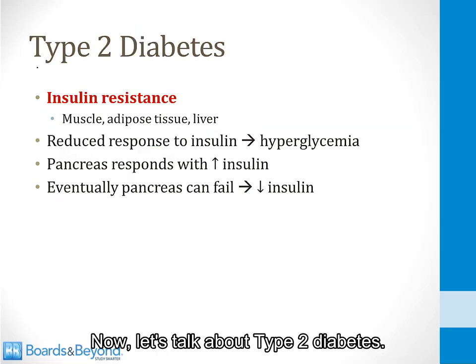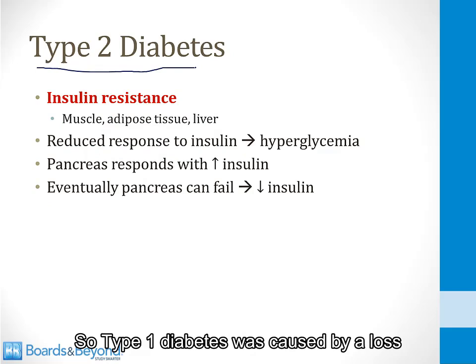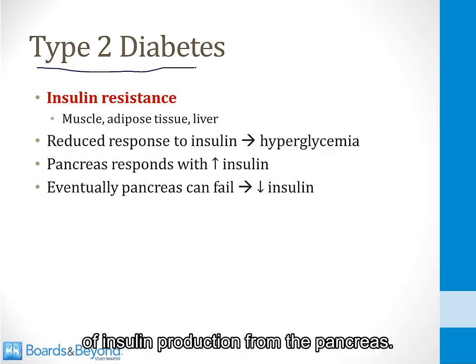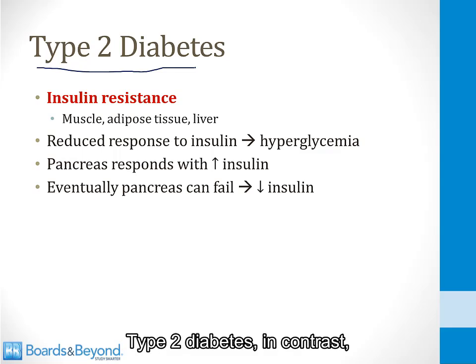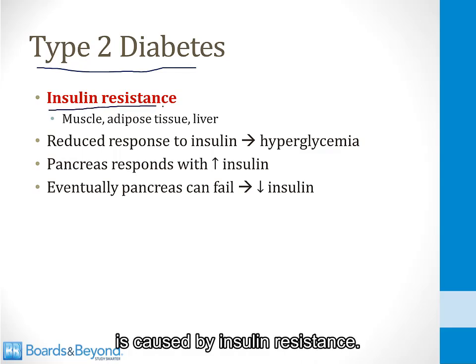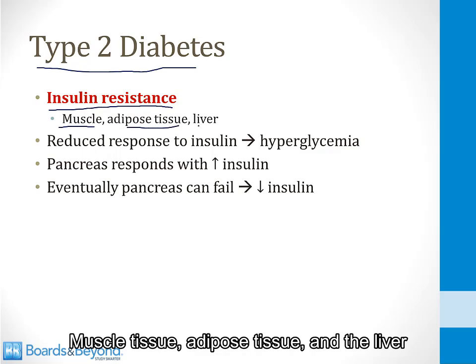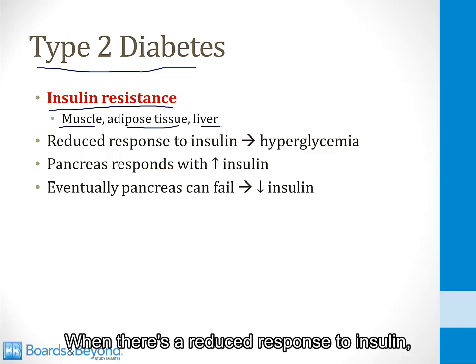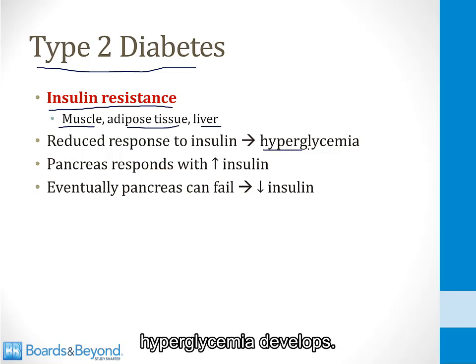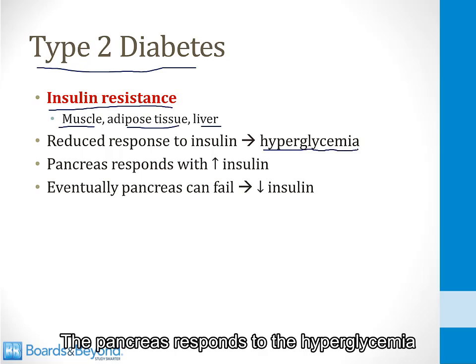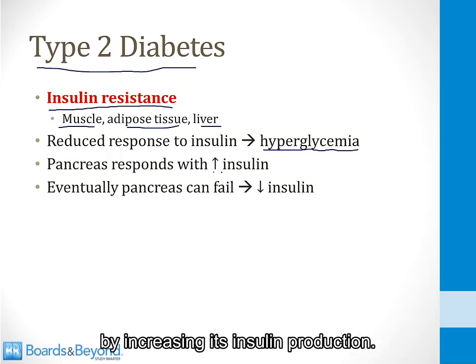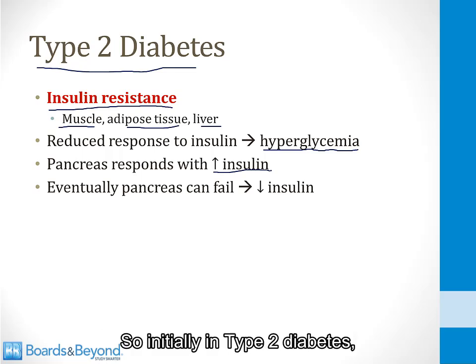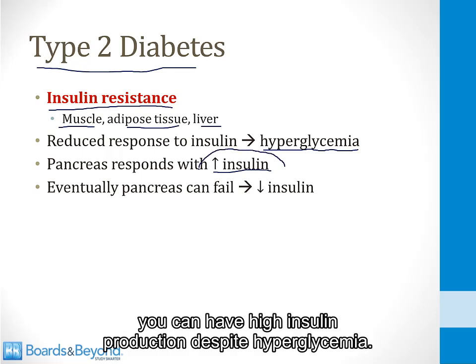Moving on, now let's talk about type 2 diabetes. So type 1 diabetes was caused by a loss of insulin production from the pancreas. Type 2 diabetes, in contrast, is caused by insulin resistance. Muscle tissue, adipose tissue, and the liver become resistant to the insulin hormone. When there's a reduced response to insulin, hyperglycemia develops. The pancreas responds to the hyperglycemia by increasing its insulin production. So initially in type 2 diabetes, you can have high insulin production despite hyperglycemia.